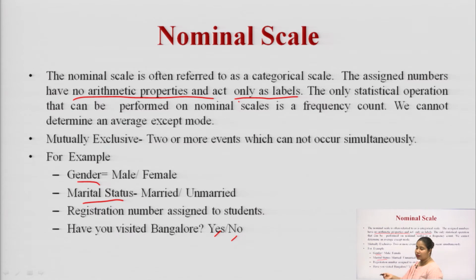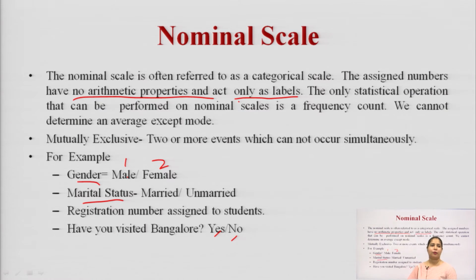So, suppose you give the number 1 here and the number 2 there. If you give the number, then there is no arithmetic meaning; it is just a label for your responses in the nominal scale. The nominal scale is used when you cannot assign a proper arithmetic value, or they do not have any arithmetic property. When we assign numbers to these values, they are just treated as labels.